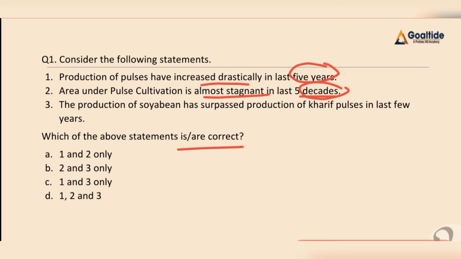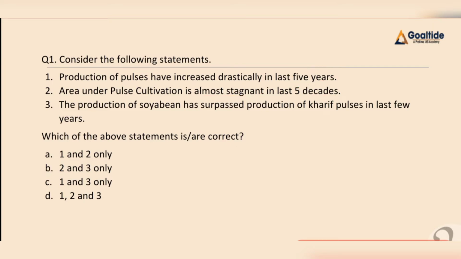The question is quite a tough one, but if you apply the proper elimination technique, you can still land on the final correct answer. Here our statement number 1 says drastic increase, which is an extreme one. So if I have to eliminate any option, I will eliminate the options provided with statement number 1. So my final answer for this question will be B, that is 2 and 3 only, right?